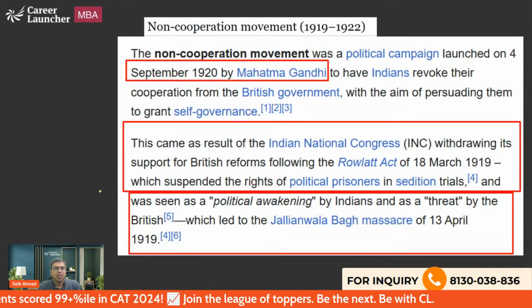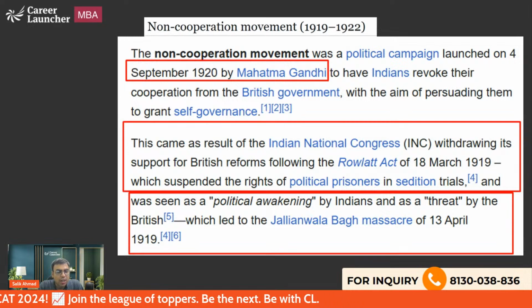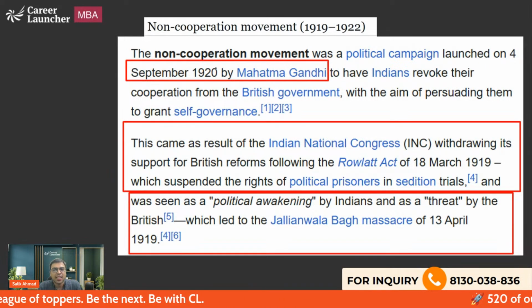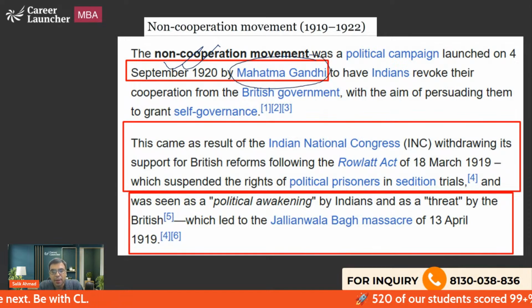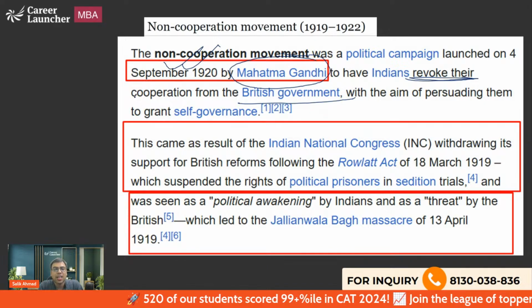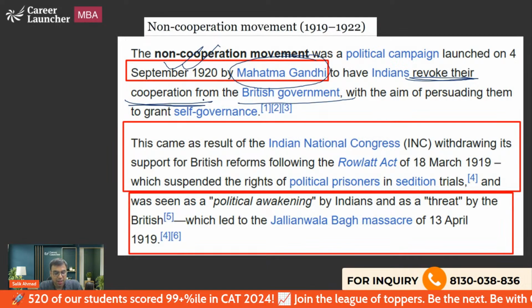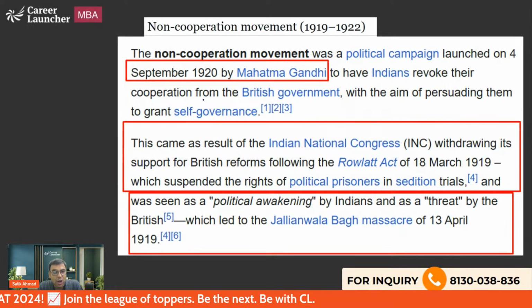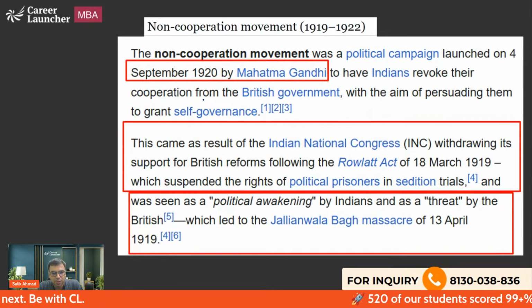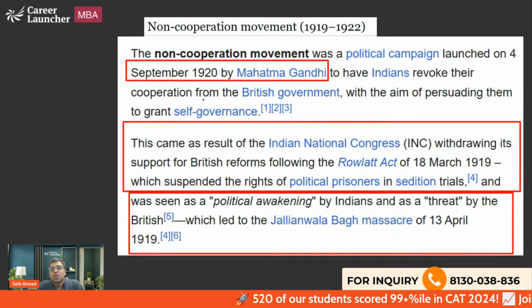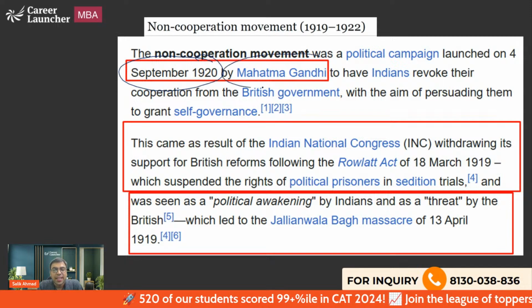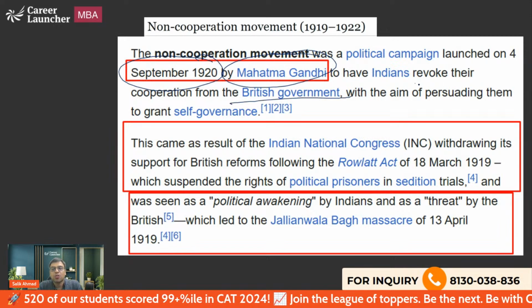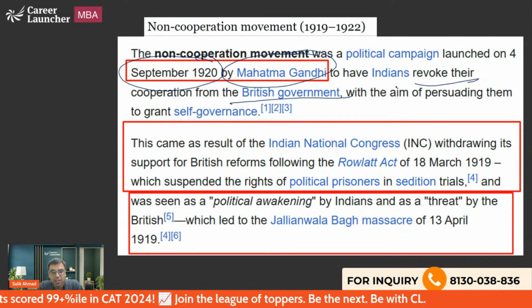Okay, let's move on. Let's read something about the non-cooperation movement on Wikipedia. It says that in September 1920, it was started by Mahatma Gandhiji to have Indians revoke their cooperation from the British. The idea was that we will not cooperate with the British. Why? Because of course Indians were not happy with the way the British were treating them, and there were a lot of problems associated with that. We will discuss the reasons for the non-cooperation movement also. Nothing to worry. So this movement was started in September 1920 by Gandhiji, and the idea was not to cooperate with the British.